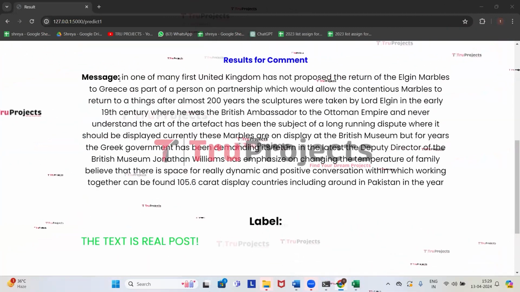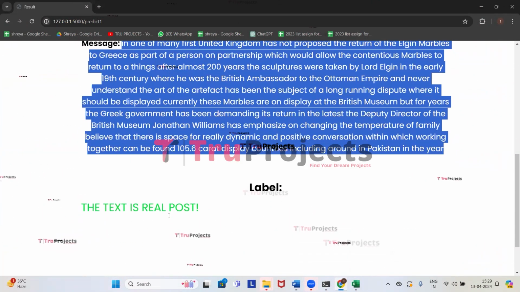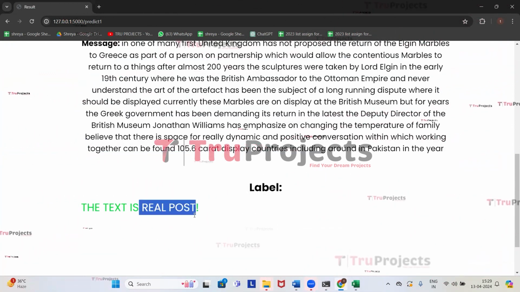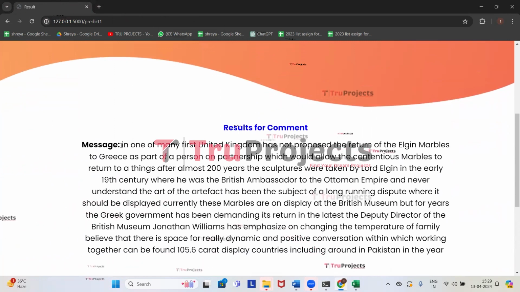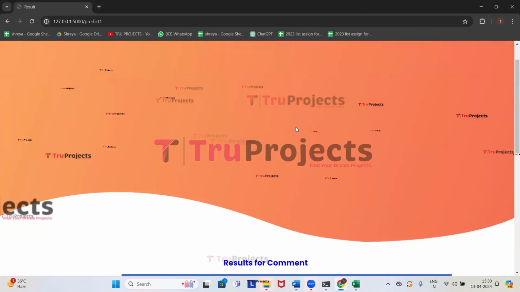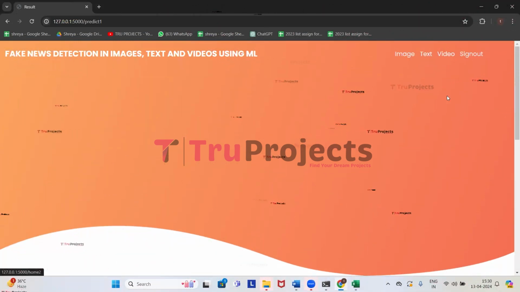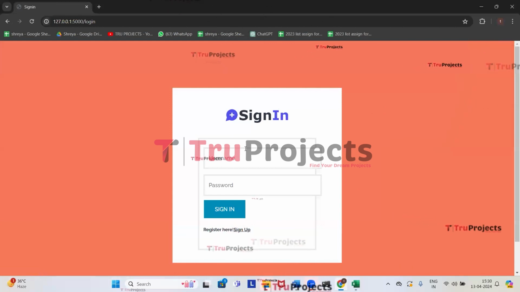So here we got the prediction. This is the extracted text from the video. And it has correctly predicted as the text contains real post in it, which means that the text has real news in it. We have done detection of fake news from images, text, and videos. So now we will sign out.